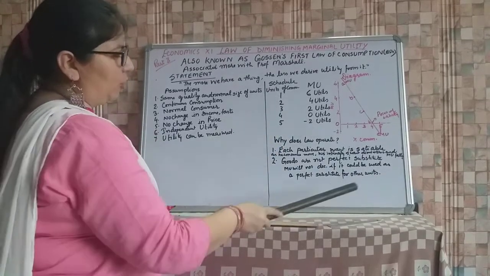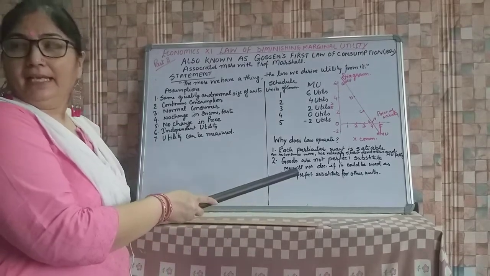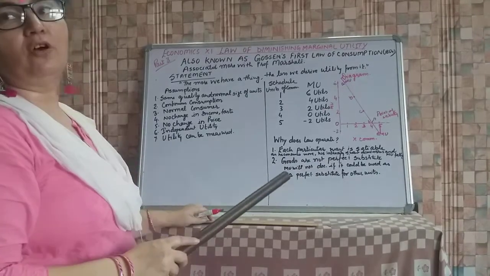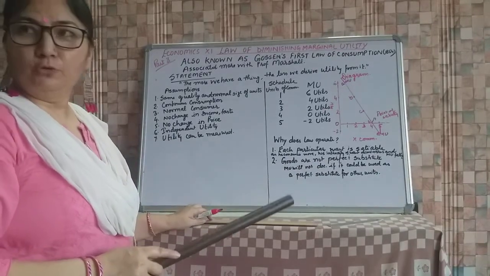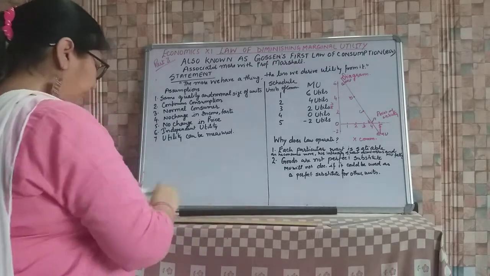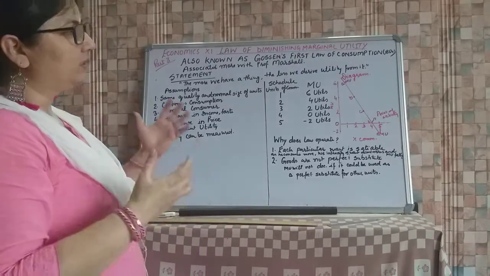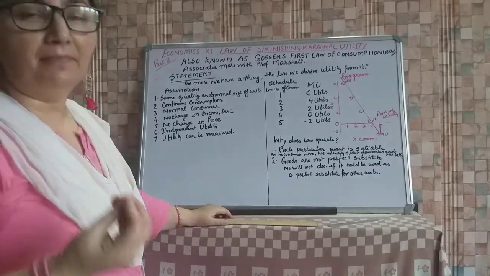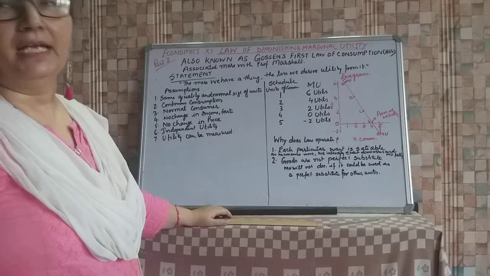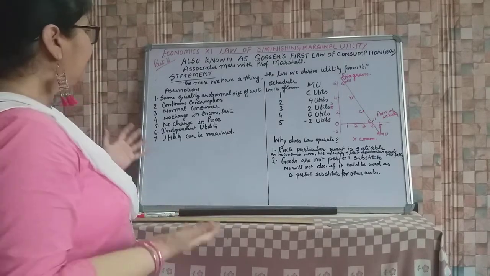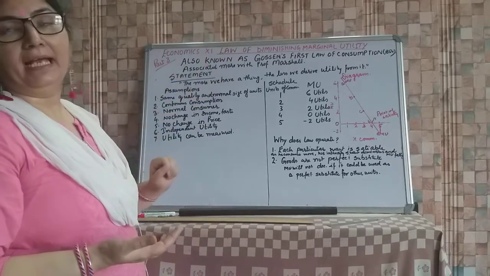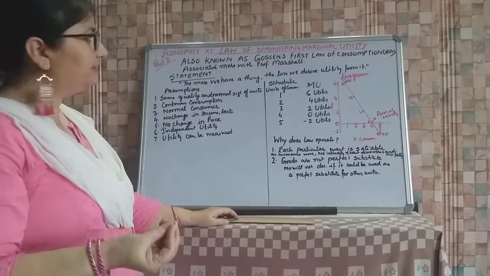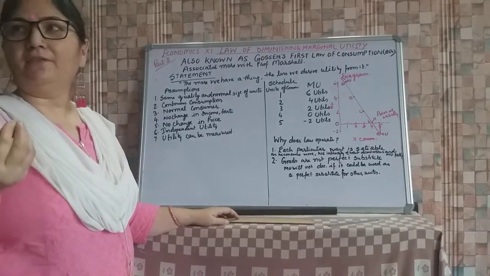And this law is applied in our day-to-day life, and we can make the best possible use of the things it can be used on. And if we are not making use of it, this will also become the cause for the law of demand in future. And what we can say is that it is also known as the law of diminishing marginal utility, meaning the more we have of a thing, the less utility we derive from it.